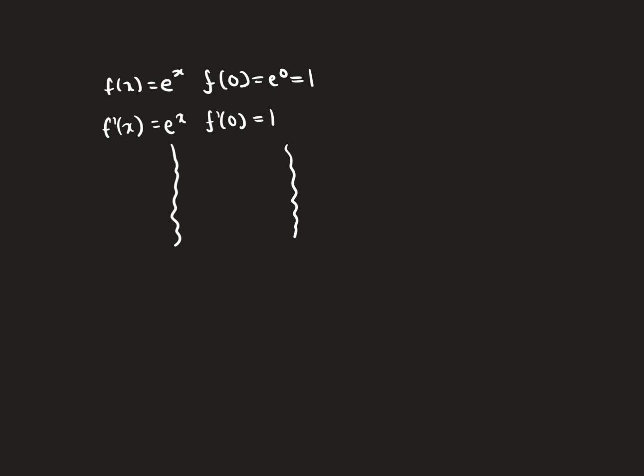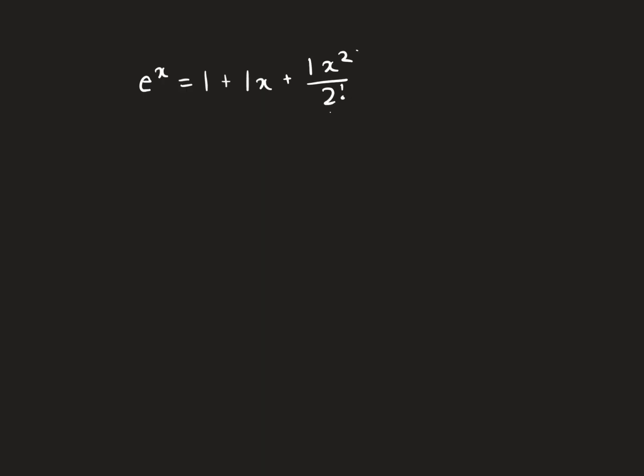So if we plug it into the Taylor series formula, we are going to get something like this. I'm just going to move this down here, and e to the x is equivalent to, well, our first term is f of 0, which is 1, plus f prime of 0, which is 1, times x, plus the second derivative at 0, which is 1, times x squared divided by 2 factorial.